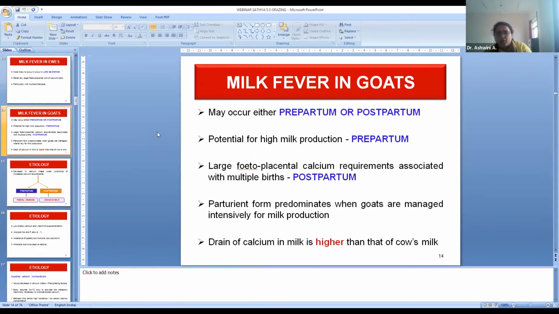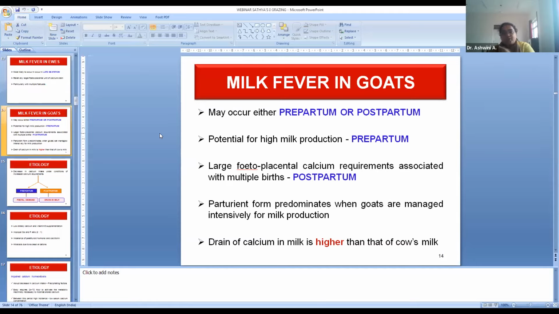And in goats, what happens? It may occur either prepartum or postpartum. Prepartum, whenever there are multiple fetuses, it's a high prolific breeder. Whenever there are multiple fetuses, the demand for calcium is more. So prepartum milk fever can be noticed.